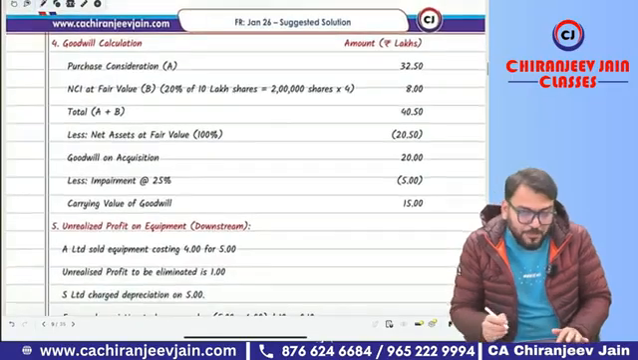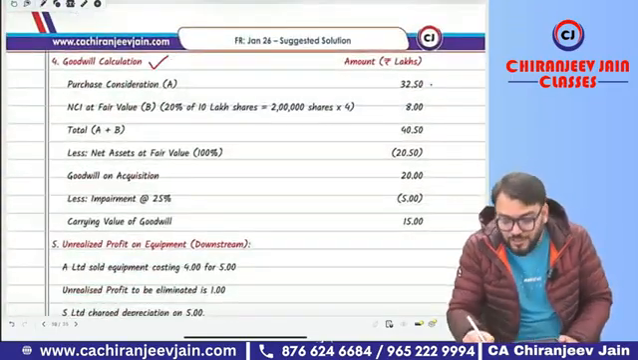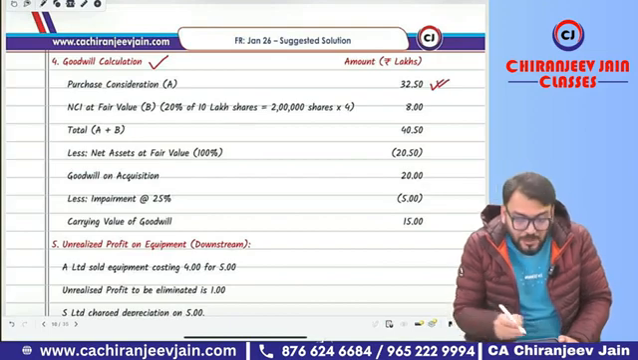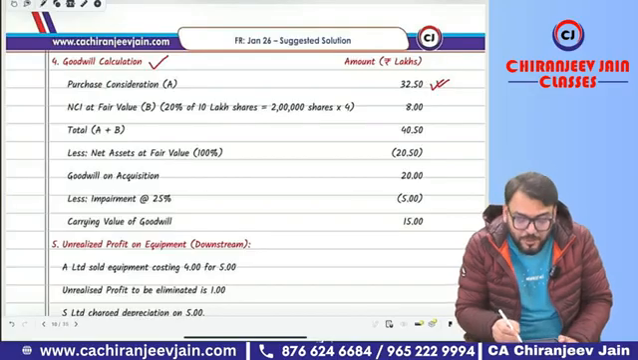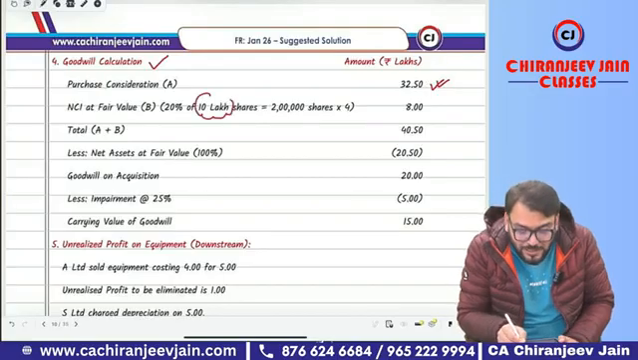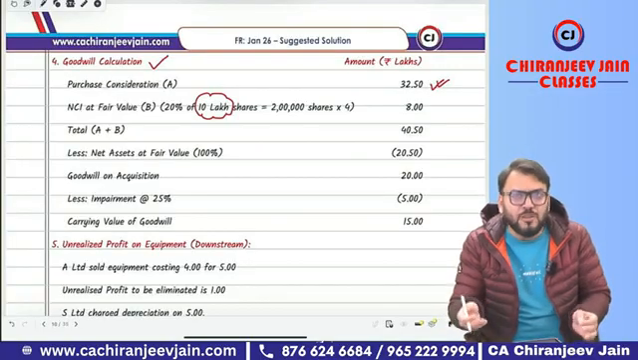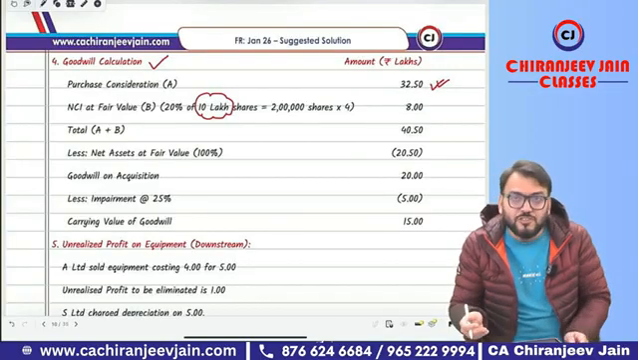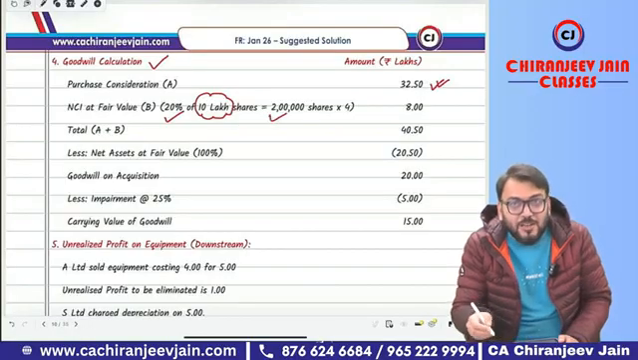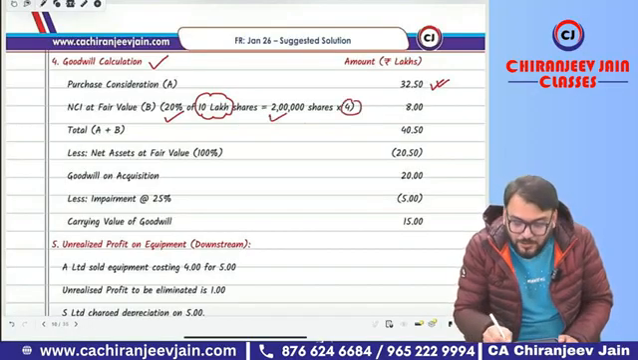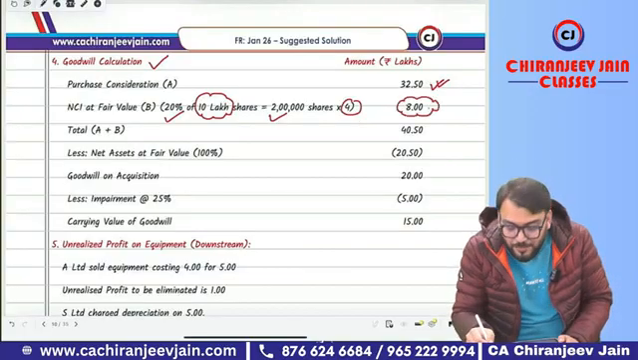Then next, working note 4 will be goodwill calculation. For that, PC already we calculated 32.5. Now we'll calculate NCI at fair value. Total number of shares is given as 10 lakh in the books of subsidiary company, because the face value is ₹1, so 10 lakh will be the total number of shares. Multiply by 20%, means 2 lakh is the shares, and the fair value of shares of subsidiary company is given as 4. So 2 lakh into 4 is equal to 8 lakh, the fair value of NCI.